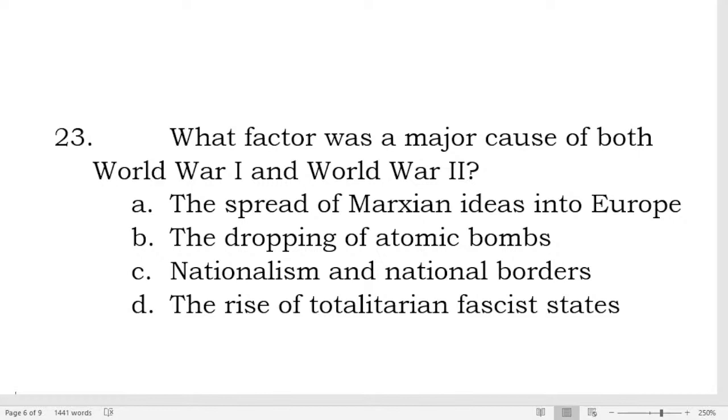Okay. So the rise of totalitarian fascist states, that's the major cause. The dropping of the atomic bomb, the letter B. The dropping of the atomic bomb happened in 1945, which ended World War II, with the bombs dropped on Nagasaki and Hiroshima in Japan. But here the question is, what factor was a major cause of both World War One and World War II? So the correct answer is letter D, the rise of totalitarian fascist states.